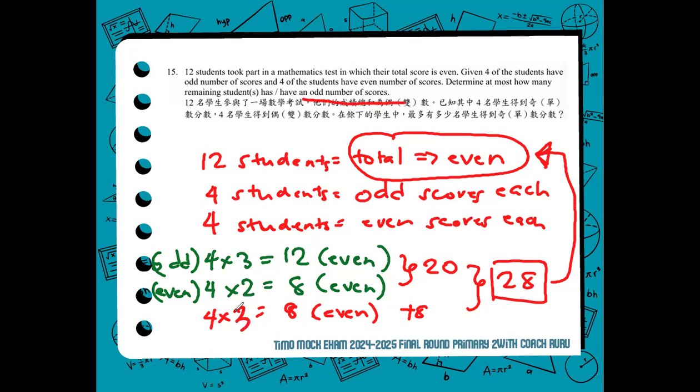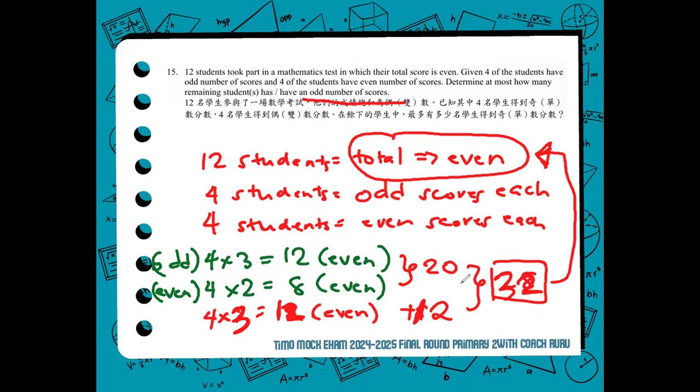So we try 4 times 3, so it's equal to 12. Four of them will still give you the same result. 12 plus 12, 24, plus 8, 32. I'm sorry, so 32. Still, it's an even score.